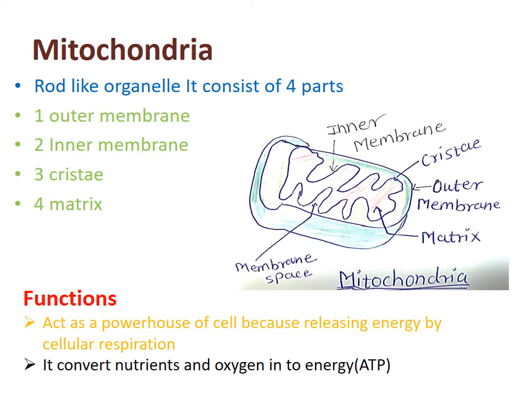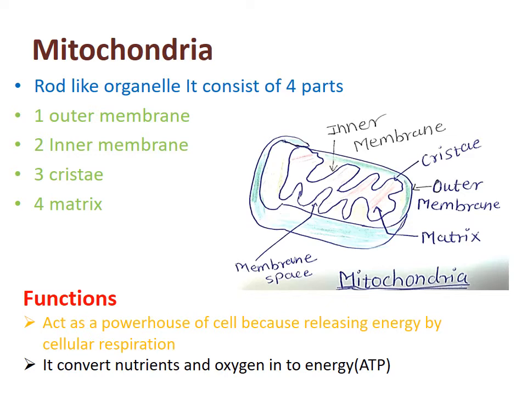Mitochondria has an inner membrane and an outer membrane, the folds of the inner membrane are called cristae, the material inside is known as the matrix, and the space between the inner and outer membrane is known as the membrane space. This is the simple structure of mitochondria.